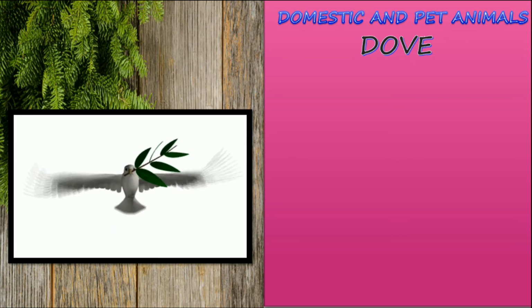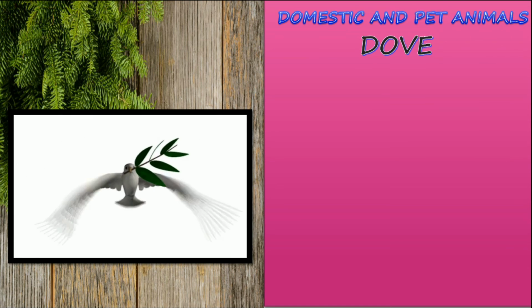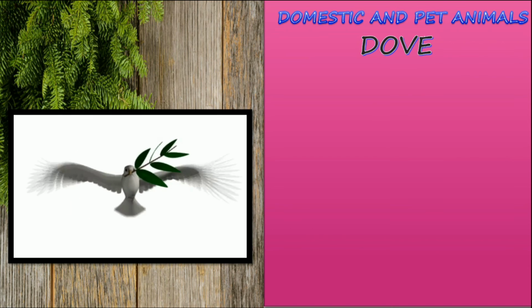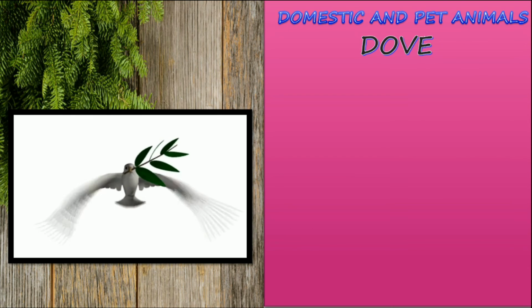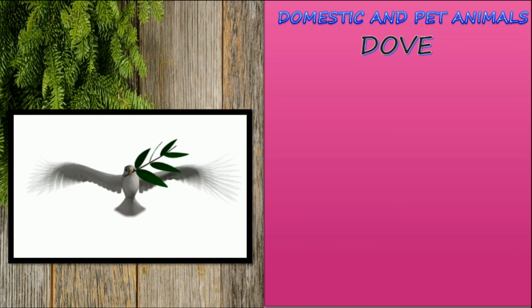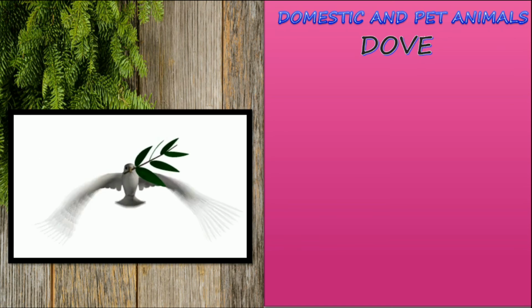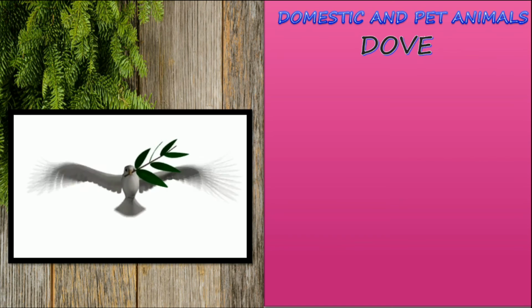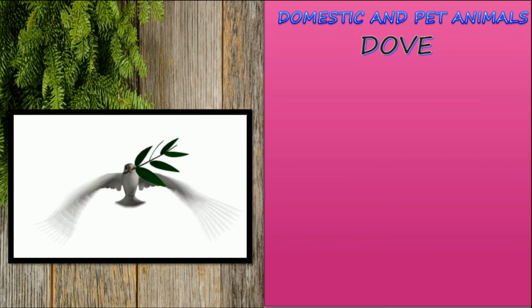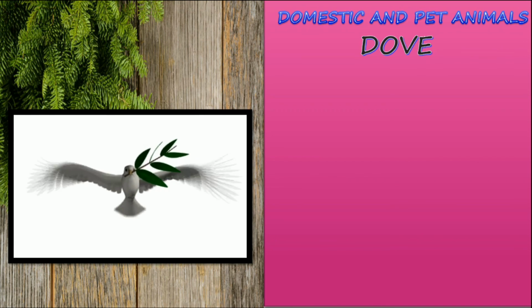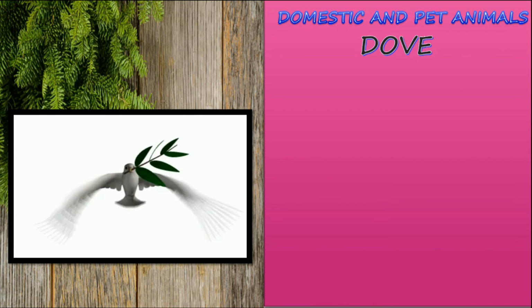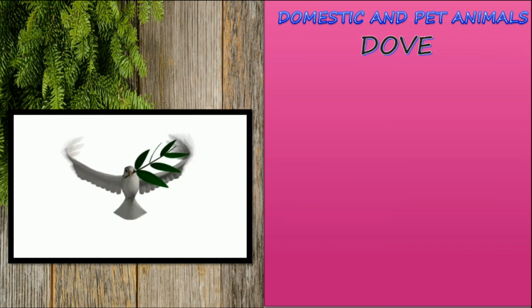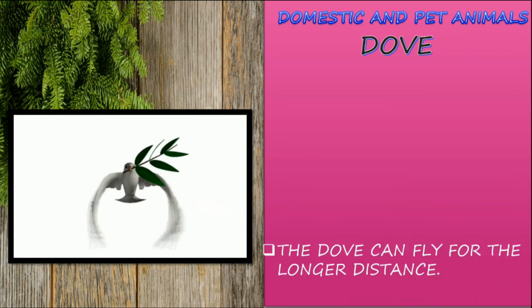So if there was a war between two countries in ancient times, to stop the war they used to fly the dove. So it refers that if the dove is flown or sent by the kings, it is the representation to stop the war. So dove is considered as the symbol of peace.